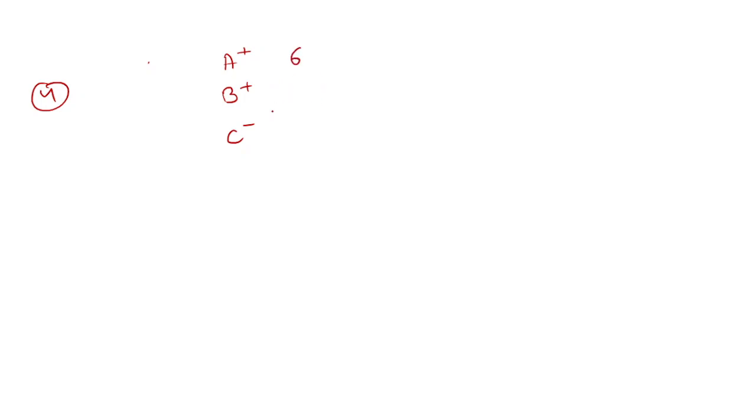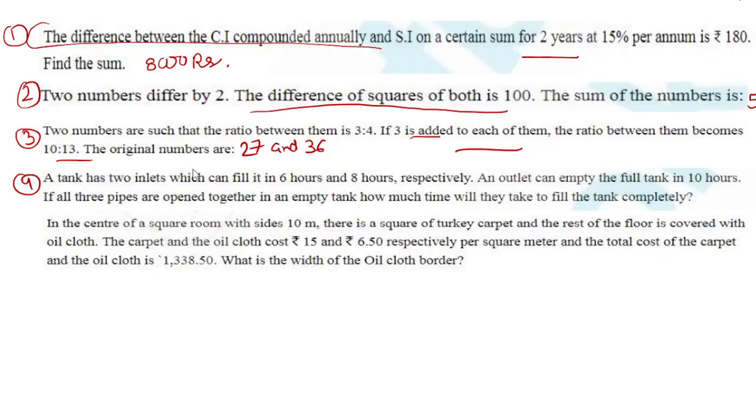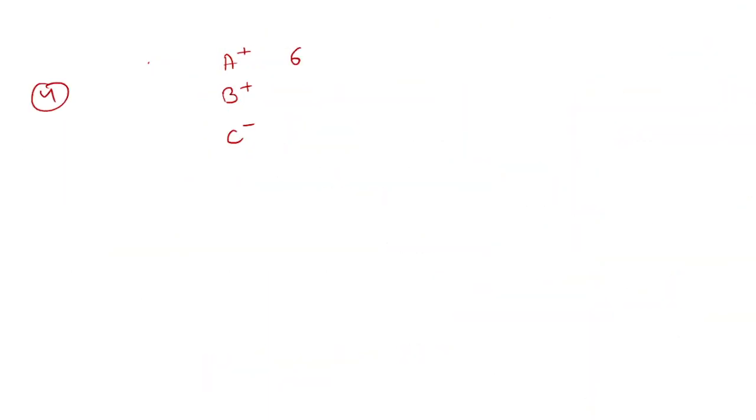So what was the time? 6 hours, 8 hours and 10 hours. So we will take the LCM, and we will get 120. For 10 we take 2 and 5, for 6 we take 2 and 3, and the highest power of 2 is 8, so 8 times 3 times 5 gives 120.